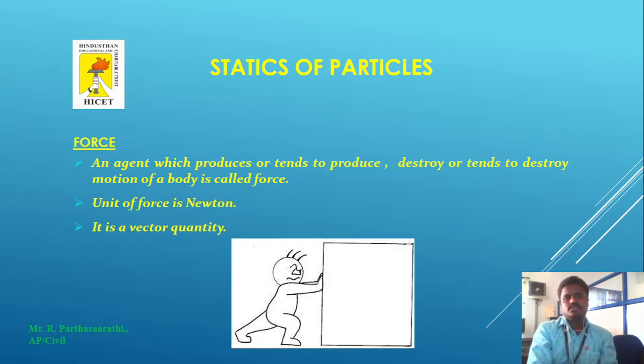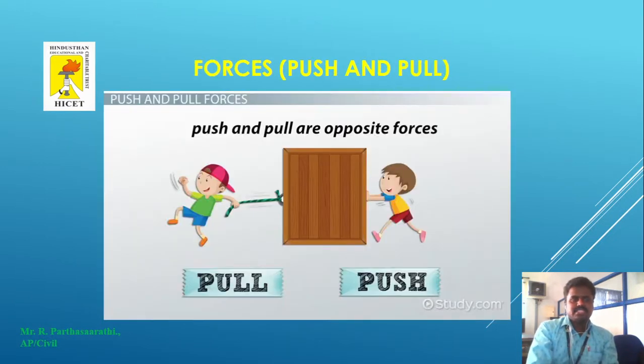The unit of force is the Newton. Force is always a vector quantity. Next, the important forces: we face two kinds of forces. One is called a push, another is called a pull. So what is push and pull?